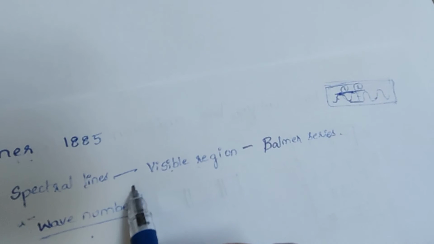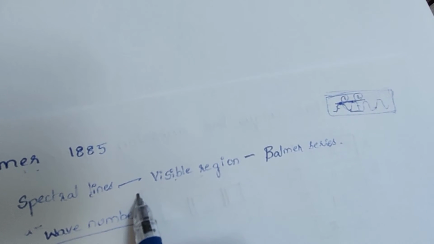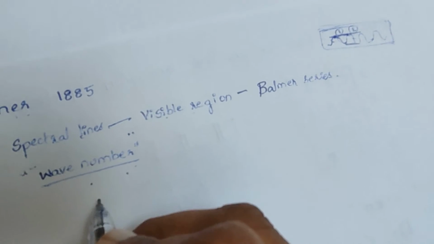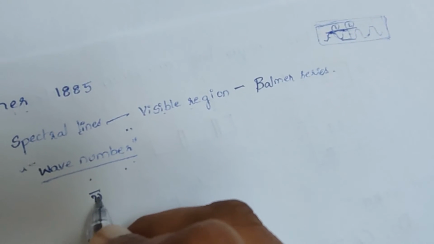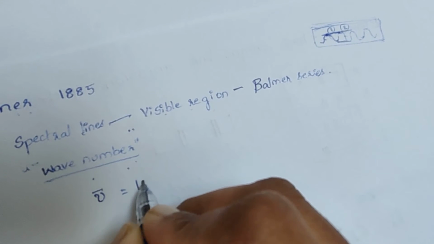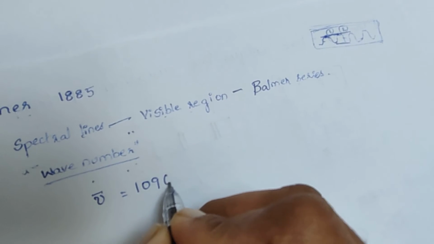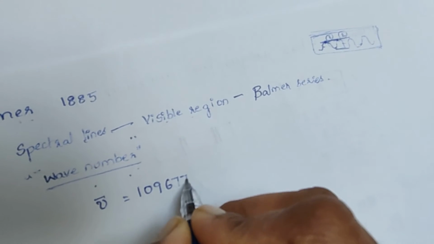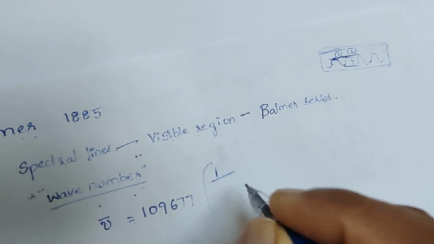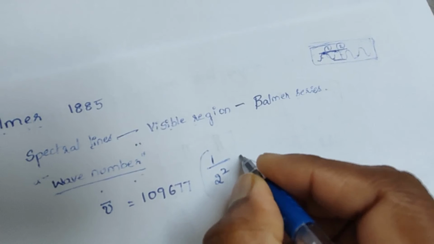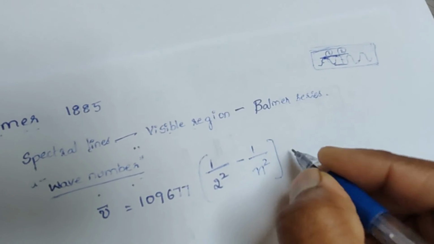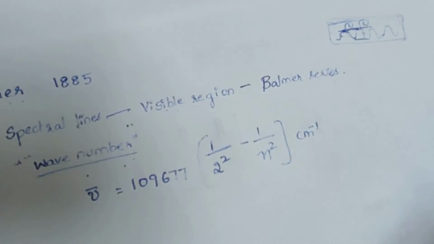So these spectral lines, when expressed in terms of wave number, obey the formula: wave number ν̄ is equal to 1,09,677 × (1/2² − 1/n²) centimeter inverse.